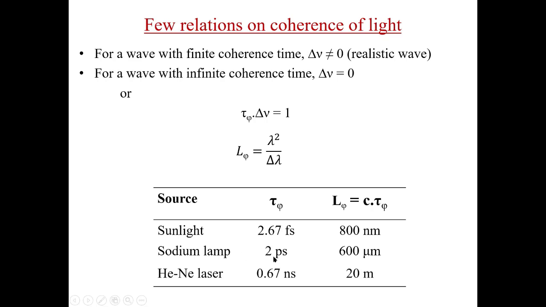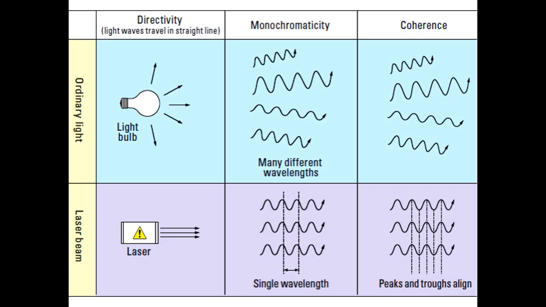But for a sodium lamp, coherence time is 2 picoseconds and coherence length is 600 micrometers or 0.6 mm. For a helium neon laser, coherence length can be up to 20 meters. So, laser is a highly monochromatic and highly coherent light beam with extraordinarily high intensity.